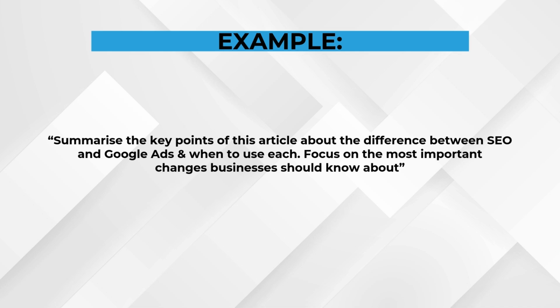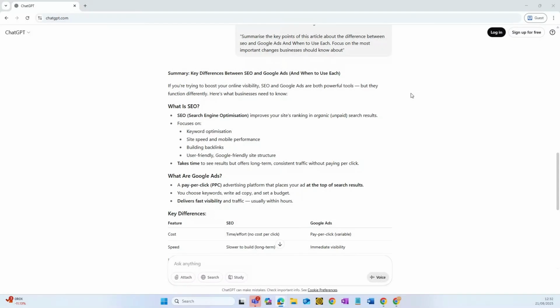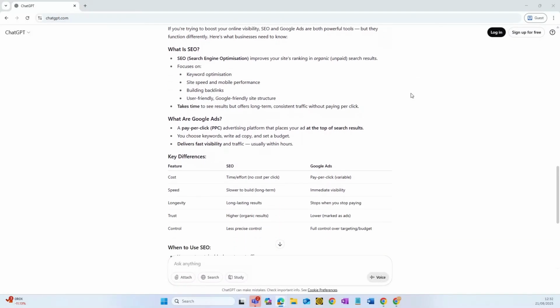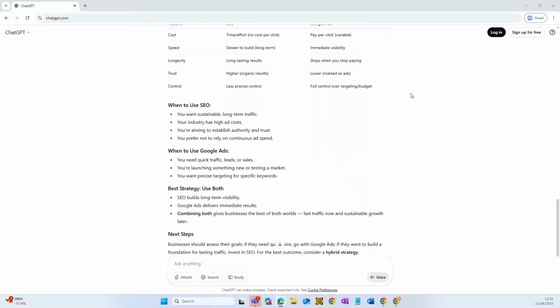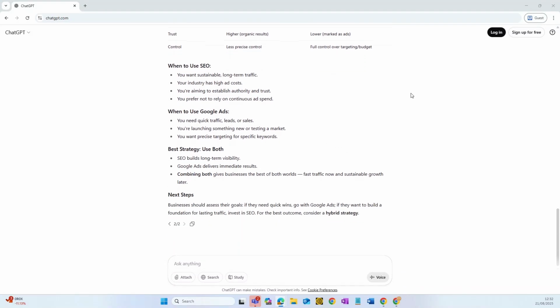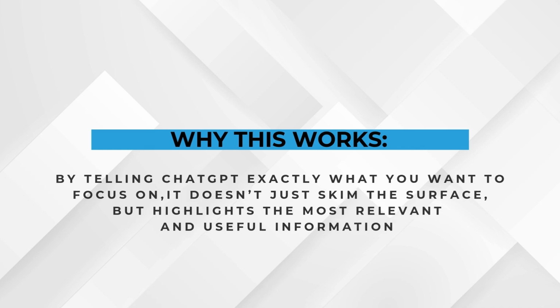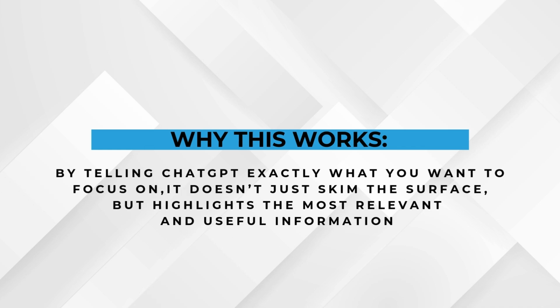Focus on the most important changes businesses should know about. This approach gives ChatGPT a clear direction, ensuring it delivers a summary that's concise, accurate, and focused on what matters most. Why this works? By telling ChatGPT exactly what you want to focus on, it doesn't just skim the surface, but highlights the most relevant and useful information.